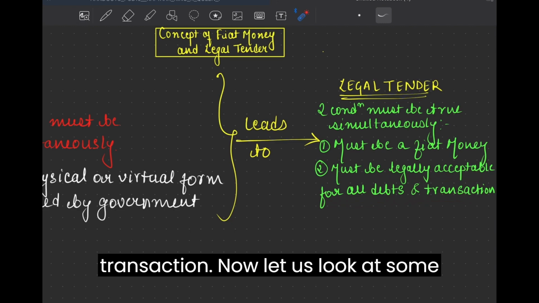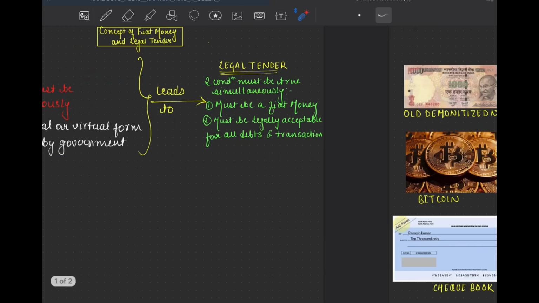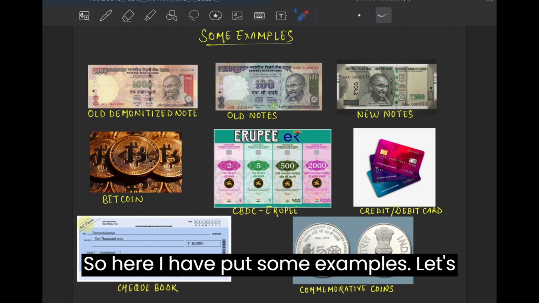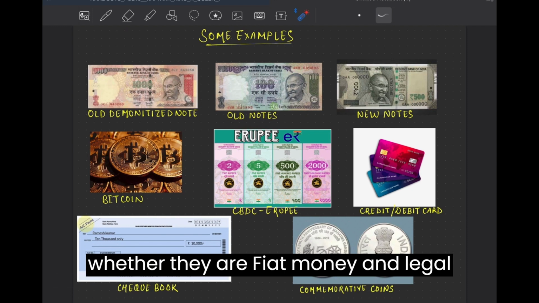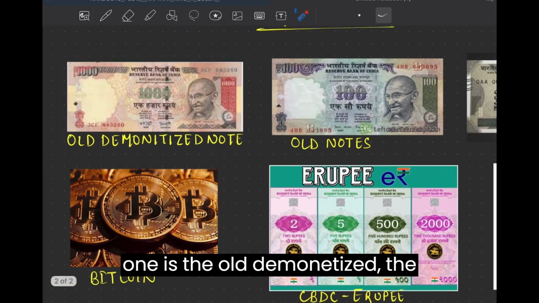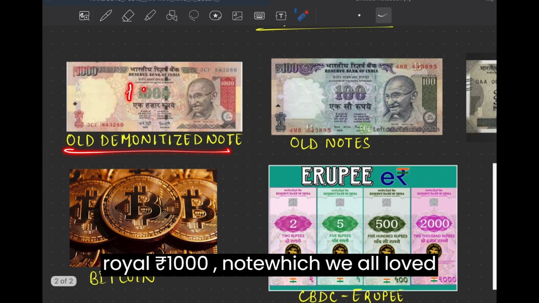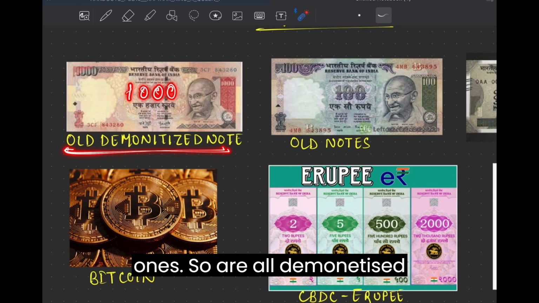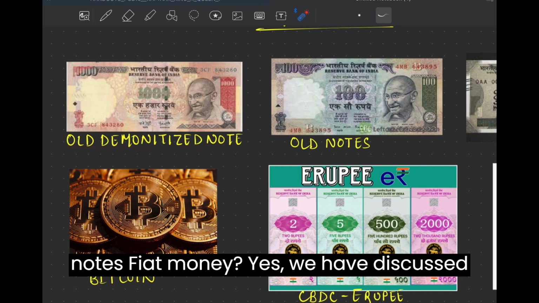Now let us look at some examples to make this concept more clear. So here I have put some examples. Let's look at them one by one and decide whether they are fiat money and legal tender or neither or both. So the first one is the old demonetized, the royal 1000 rupees note which we all loved once. So are old demonetized notes fiat money?